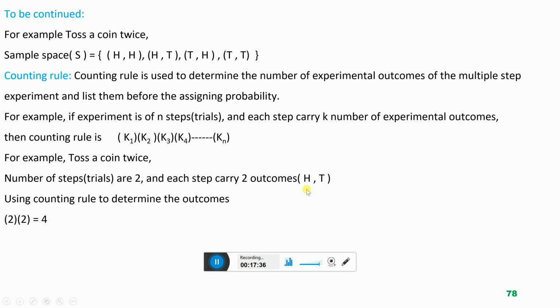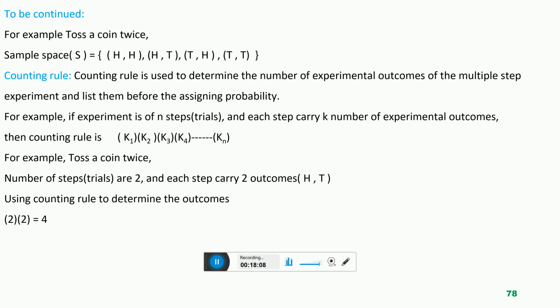To estimate the total experimental outcomes of this experiment, we multiply the outcomes of each step with each other. Using the counting rule, what are the outcomes of the first step? 2. And of the second step? 2. 2 multiplied by 2 is equal to 4. So 4 total outcomes are possible when tossing a coin twice.